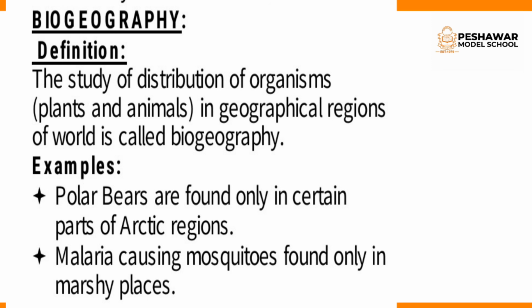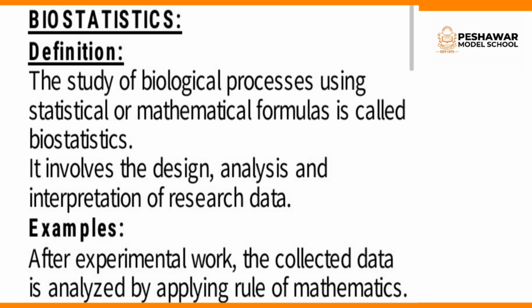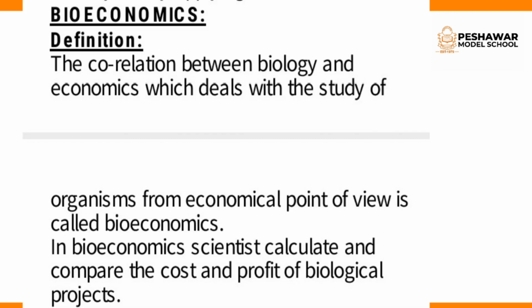Similarly, we discussed in biostatistics how we get simple calculations from large calculations, how we use the formulas of maths. Clear? And then we discussed bioeconomics, how the economy of the world can be affected by different types of diseases, by different types of crop production, by cost and profit of the different crops.